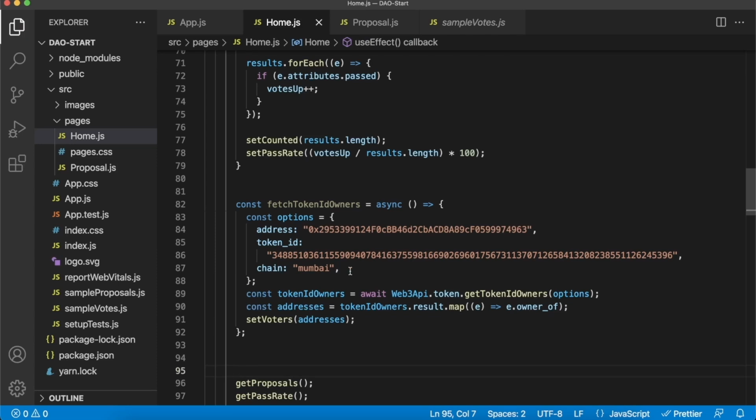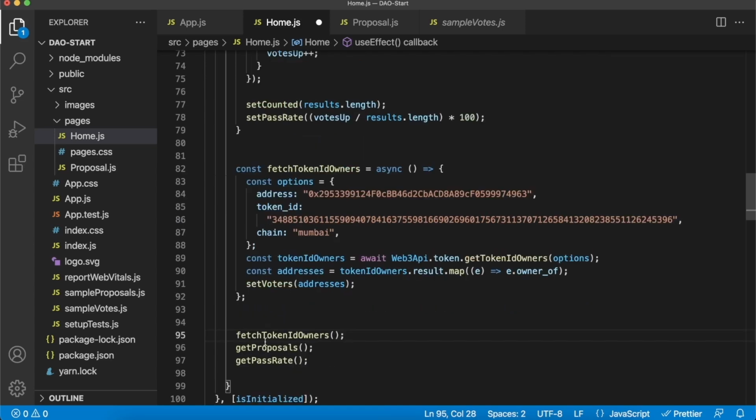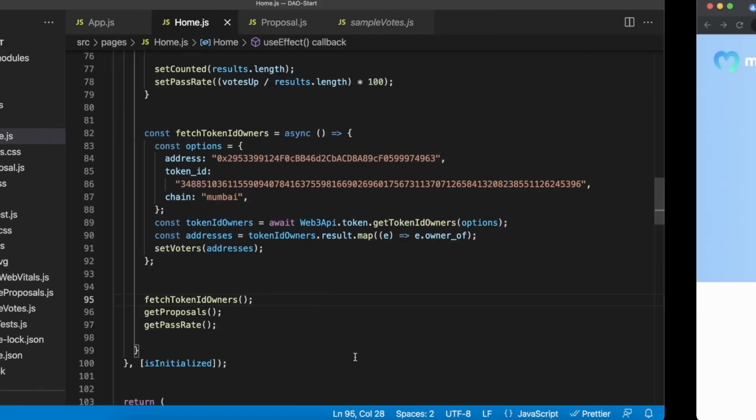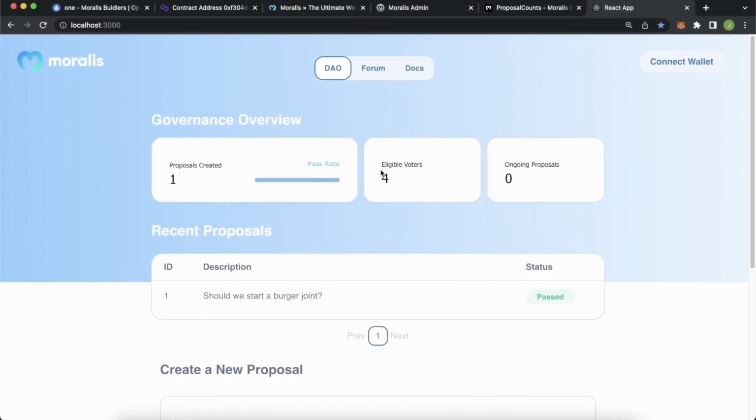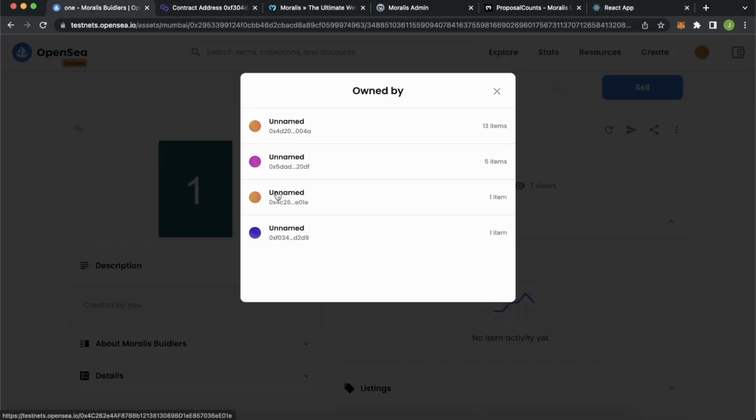And one last thing I forgot, we of course have to call this fetch token ID owners. So let's add that over here. Fetch token ID owners with our get proposals and get pass rate function as well. Save that, and now go check out our app, and look at that. We have our 4 eligible voters because there are four holders of our NFTs like we saw in OpenSea over here.